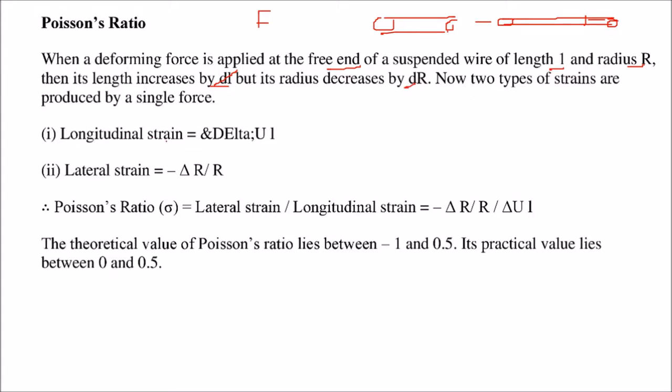The longitudinal strain is delta L by L, and the lateral strain is delta R by R. So Poisson's ratio is simply lateral strain by longitudinal strain. If we divide these two, we get delta R by delta L. Theoretically, Poisson's ratio lies between -1 and 0.5, but the practical values lie somewhere between 0 and 0.5.